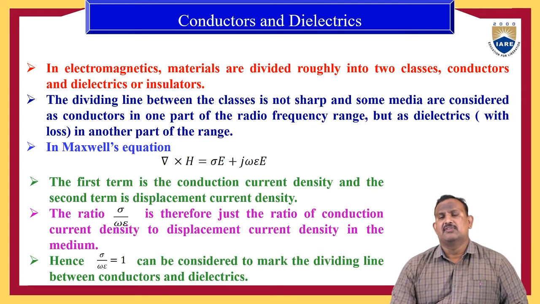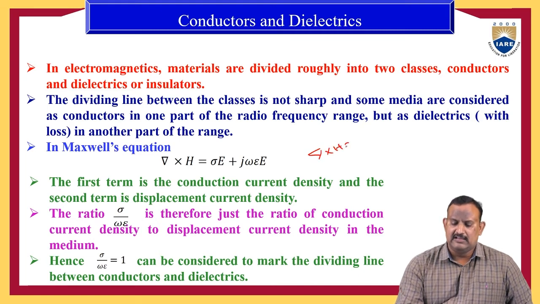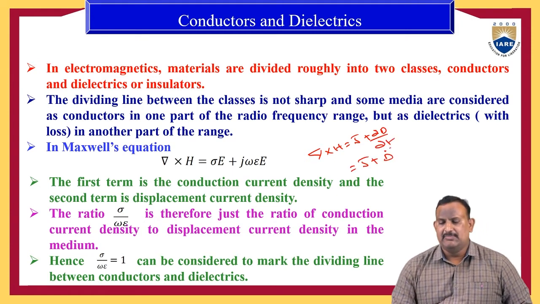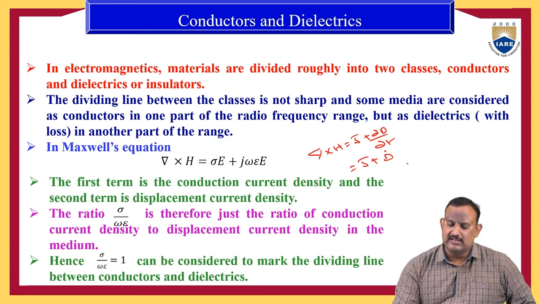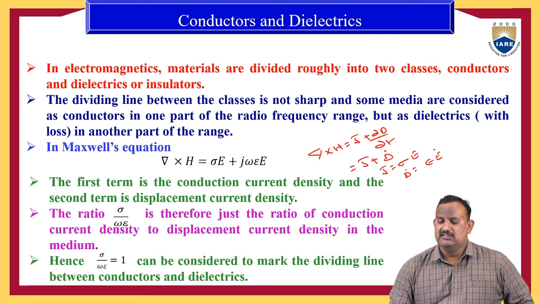We know the Maxwell equations. From them, we can derive a relation to divide conductors and dielectrics. The first Maxwell equation is del cross H equal to J plus ∂D/∂t, or del cross H equal to J plus D dot. Here J is the current density. According to the point form of Ohm's law, J is equal to sigma E, and D dot can be expressed as follows: D is equal to epsilon E, therefore D dot is epsilon E dot. Dot is nothing but ∂/∂t.